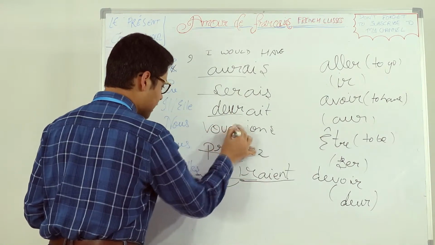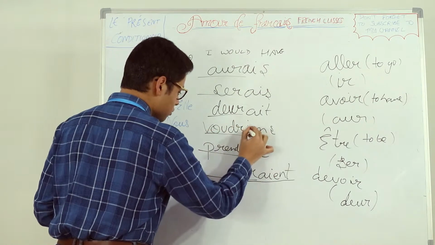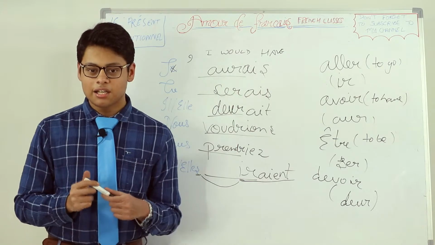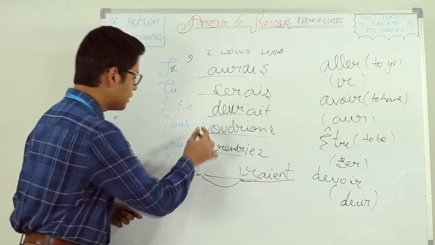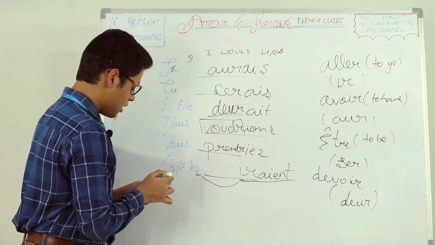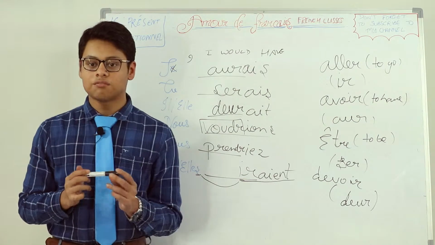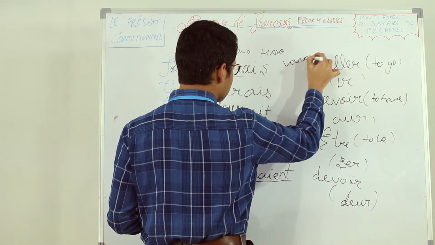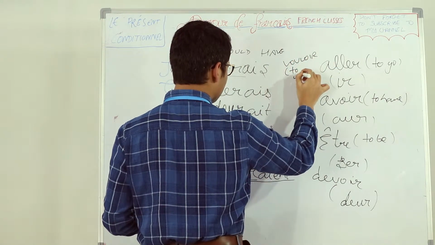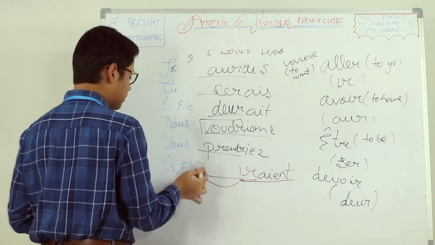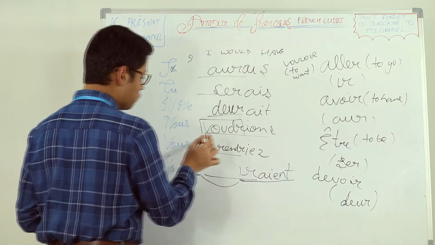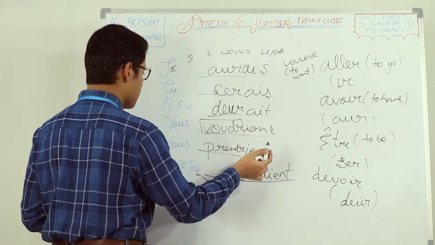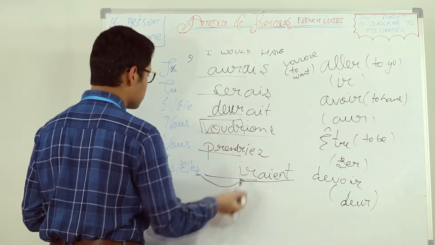To have better understanding, V-O-U-D-R. Can you recollect which verb is the stem? So voudr is of vouloir. So vouloir means to want. So nous voudrions. What does it mean? We would want.